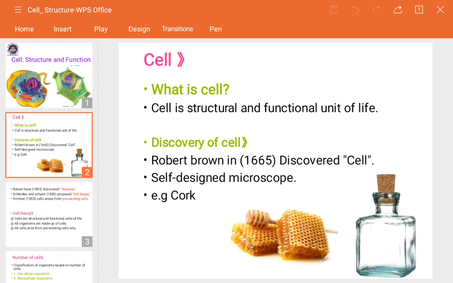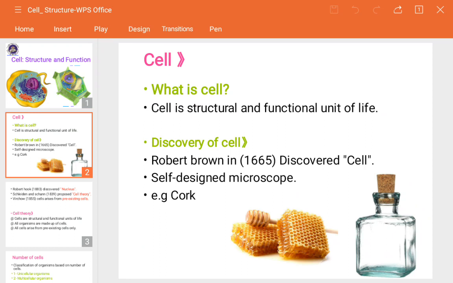That's why he said the cell looks like a number of cube shapes. So according to him, our cells look like a honeycomb structure.